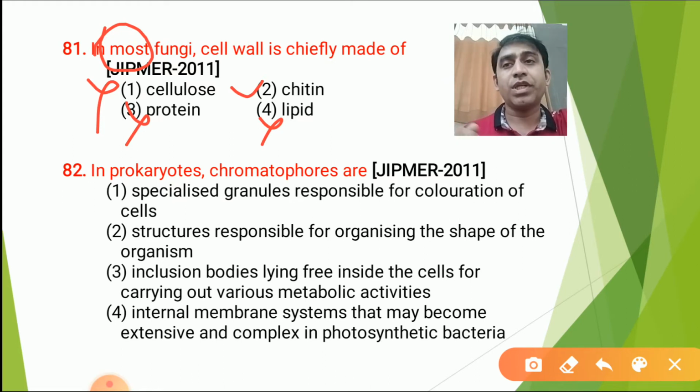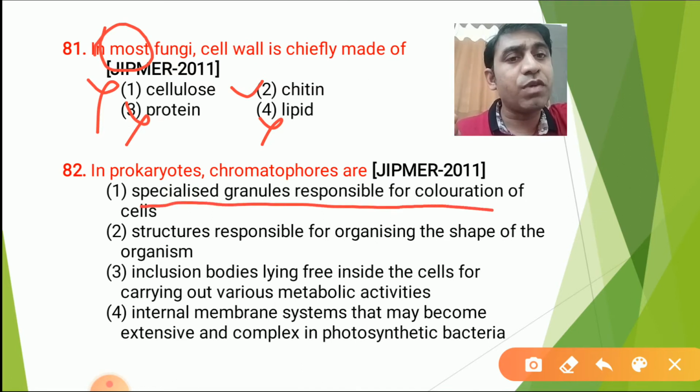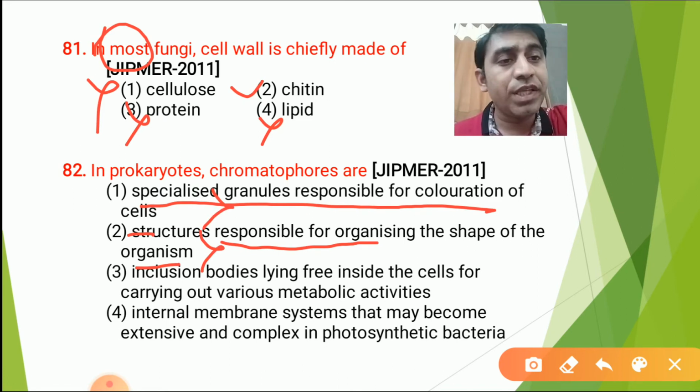Then question number 82. In prokaryotes, chromatophores are present in. What is the function of chromatophores? Chroma means color. Specialized granule responsible for coloration of cells. Structure responsible for organizing the shape of the organism. No. First is also no. Inclusion body lying free inside the cell for carrying out various metabolic activity.